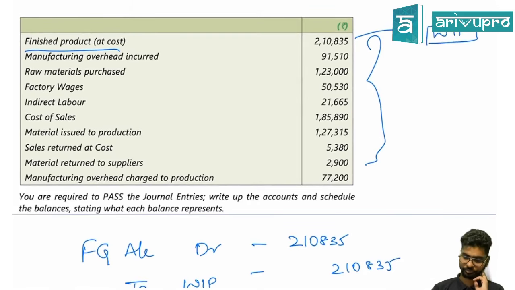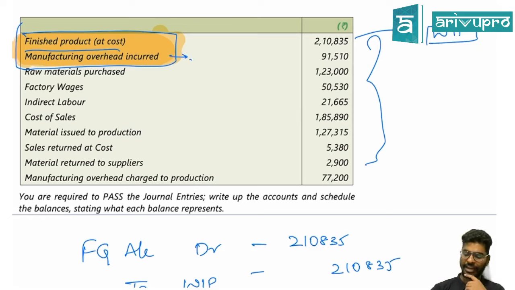Second one, manufacturing overheads incurred.